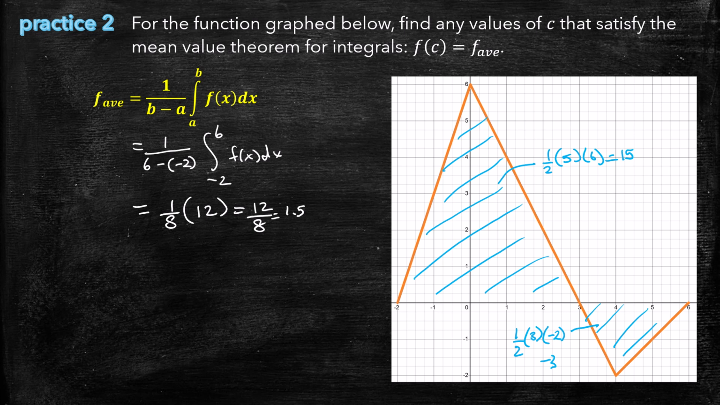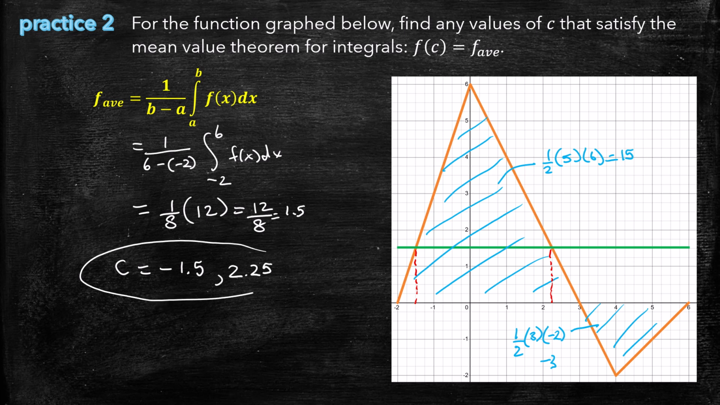Now, to find the values of c, let's put the line for 1.5, the average value, in there. We don't have the equation, so we are just going to identify where the average value intersects the curve. We have one here that looks about to be negative 1.5, and here maybe that's 2.25, so we can end by saying that c equals negative 1.5 and 2.25. So there are two values at which it occurs.